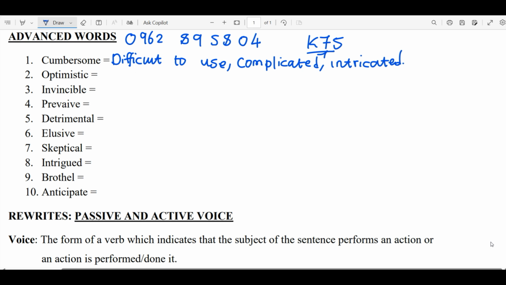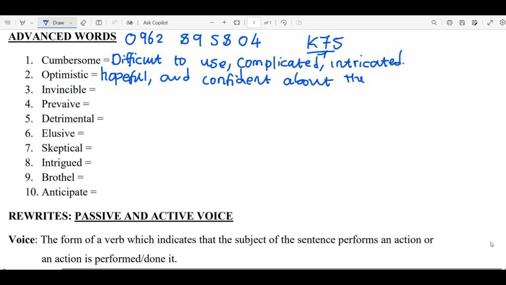Then the second one is optimistic. To be optimistic simply means to be hopeful and confident about the future. It simply means you are those people that are positive in life.